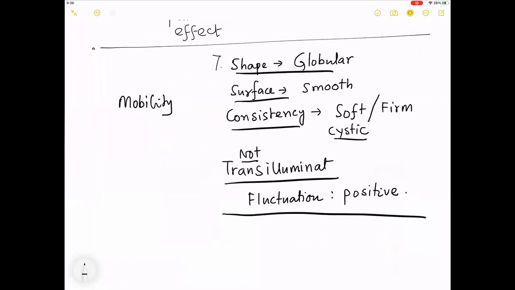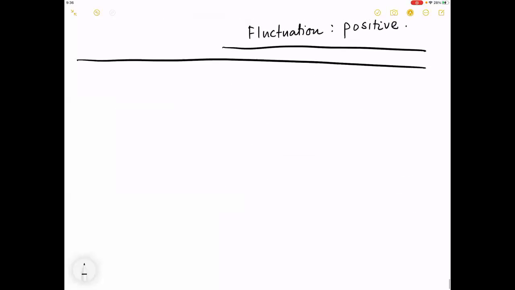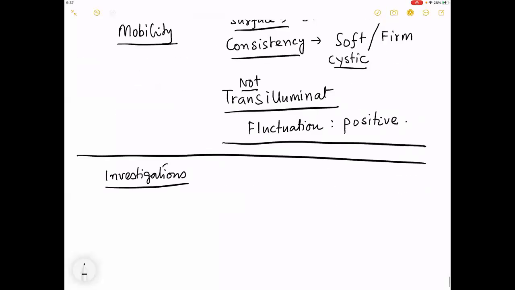So finally, where was I? So this is the mobility done. Now, after this is done, let us talk about investigations and then we'll talk about treatment. What is fluctuation? Sir, fluctuation means if this is a balloon which is filled up with water, if you give a pressure on one side, the finger on the other side moves. Again, I do not know which law, Pascal's law, I have really forgotten. My physics is very poor. So this is called fluctuation.